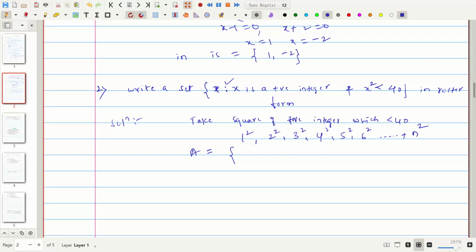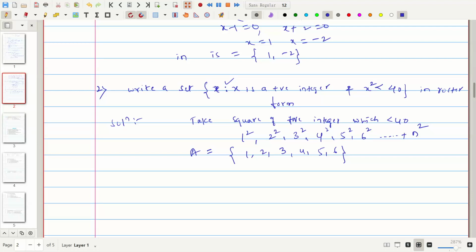So it is 1, 2, 3, 4, 5, 6. This is the solution of the second problem. So the x numbers are 1, 2, 3, 4, 5, 6.